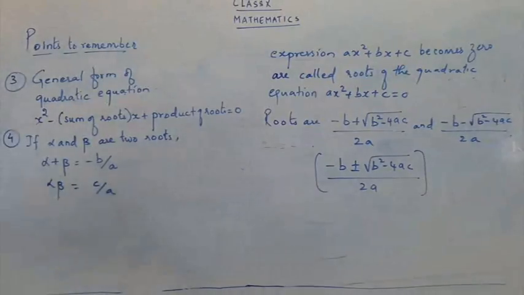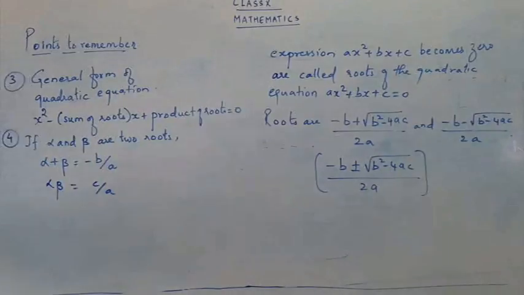So if alpha and beta are two roots, alpha plus beta is taken as minus b upon a, and alpha beta is taken as c upon a. So just write down this point. That's all. We have 4 points only, children. Before we go with our exercise, these are the 4 points that you have to remember. Once you are clear with these 4 points, we can go to our exercise.